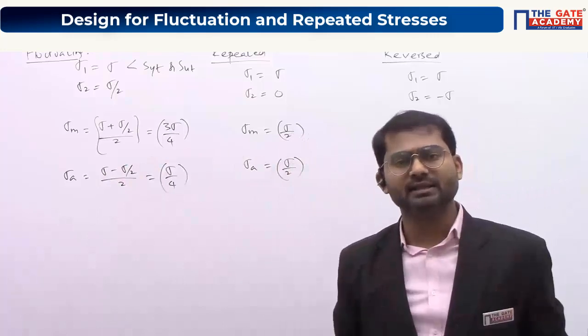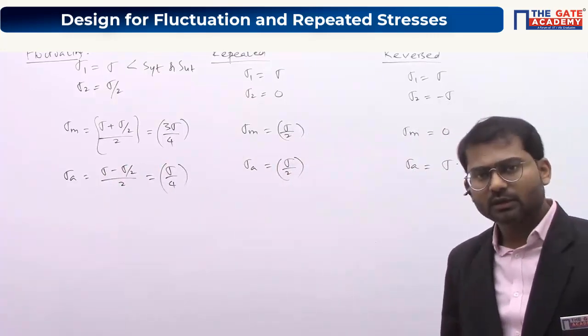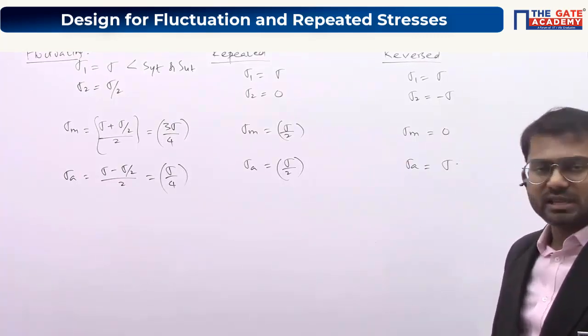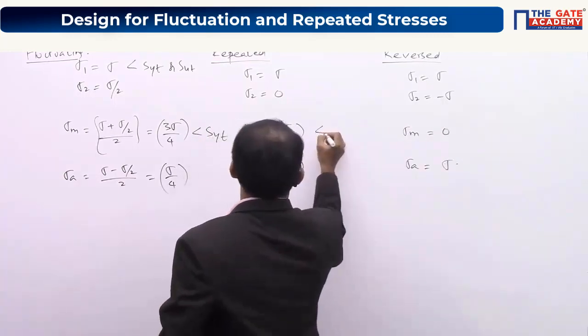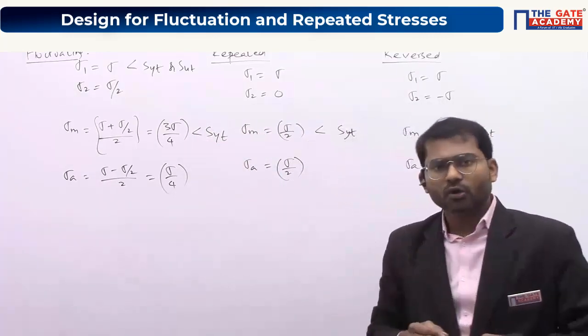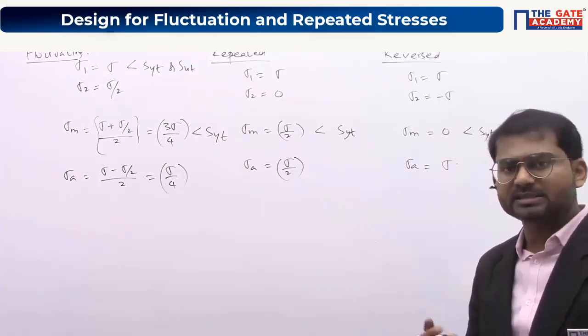There is no problem regarding that. Everybody understood this thing here? No doubt at all? Clear? So in terms of static loading, we see that all the three values are less than the strength itself. So there is no danger that failure will happen in static loading here.